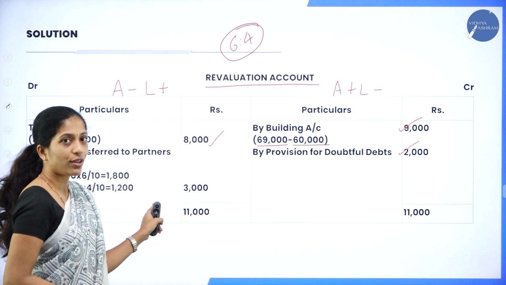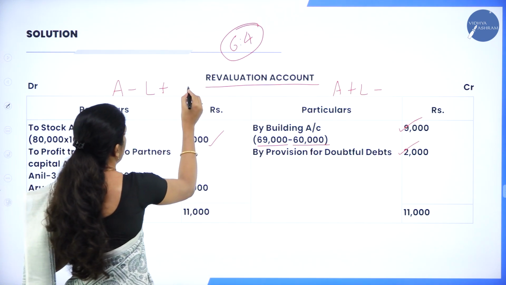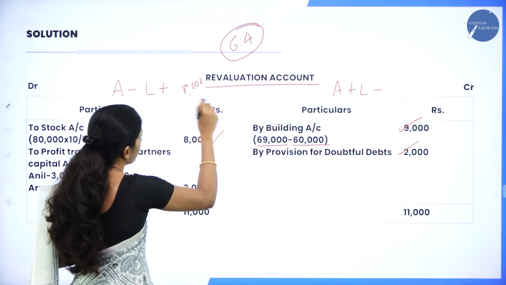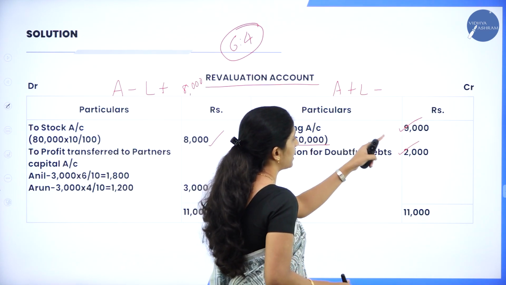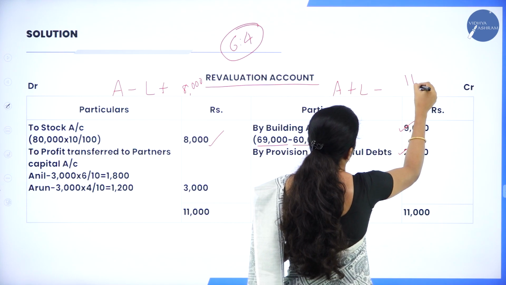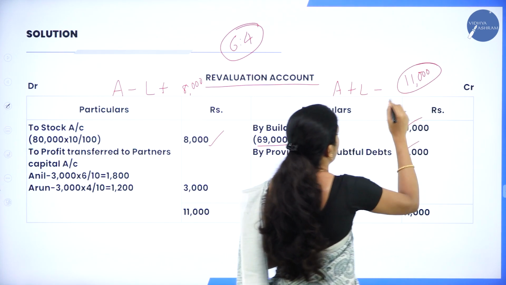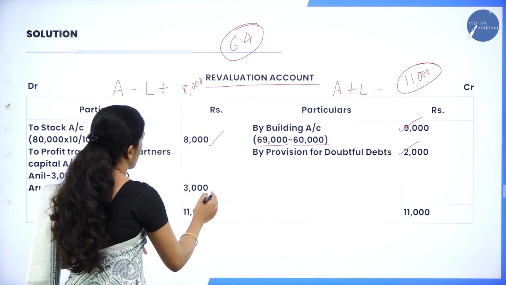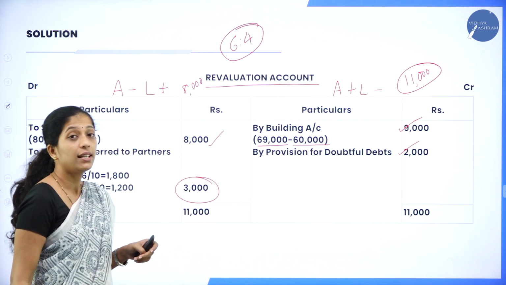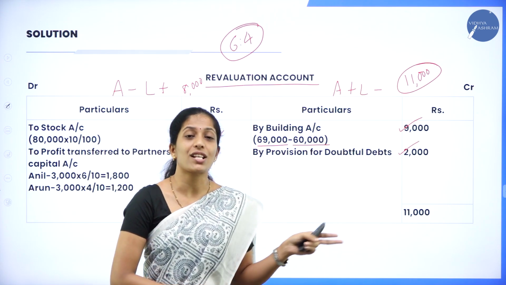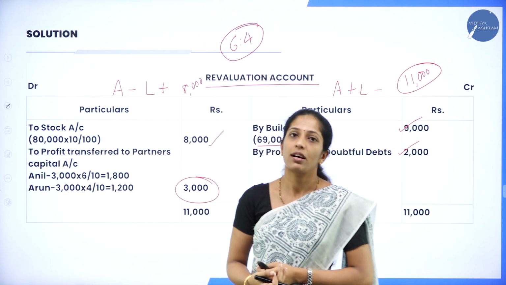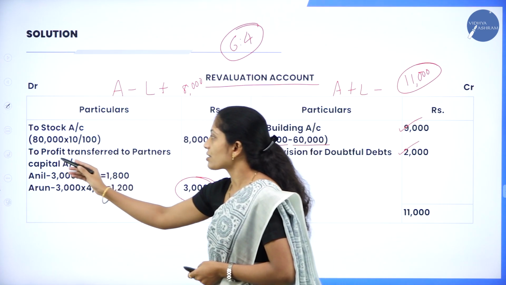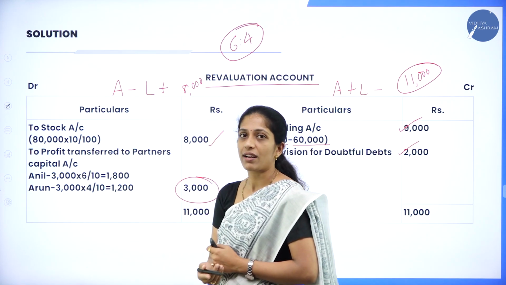Now add the amount on the debit side. So here it is only 8,000. Whereas coming to the credit side, 9,000 plus 2,000, so here it is 11,000. So 11,000 is more. Write 11,000 on both sides, minus 8,000. So the balancing figure is how much? 3,000. So your credit side is more than the debit side. It means what? Revaluation profit. So the profit is transferred to the partners capital account.